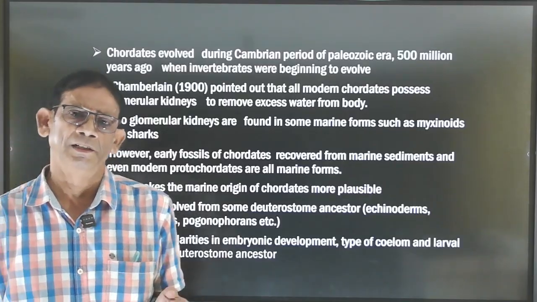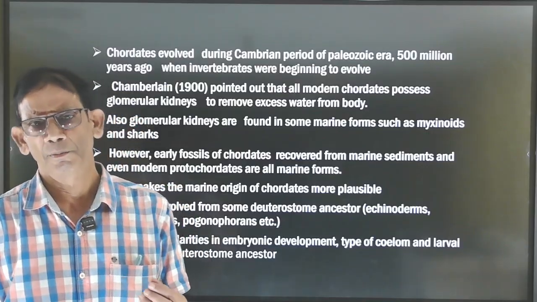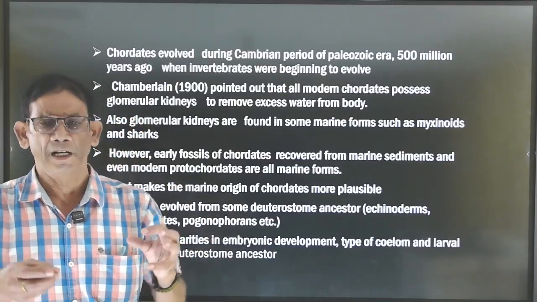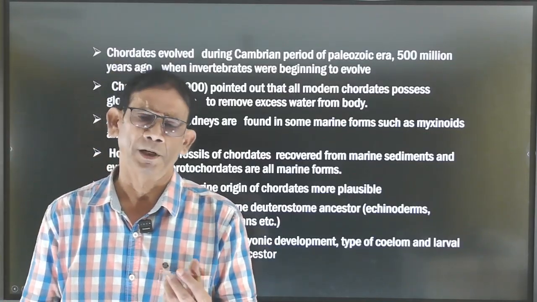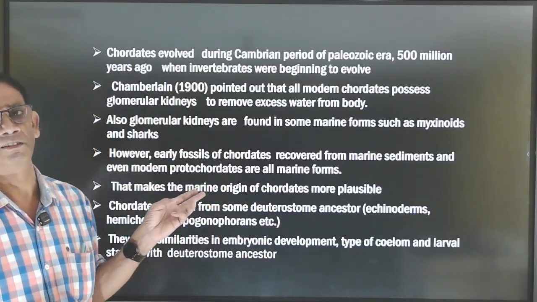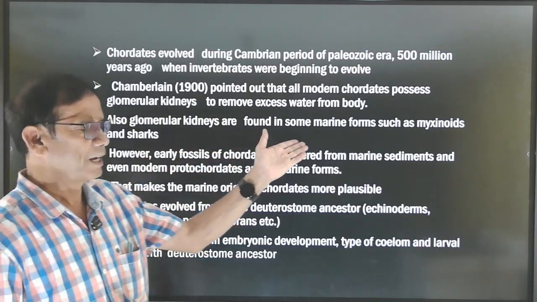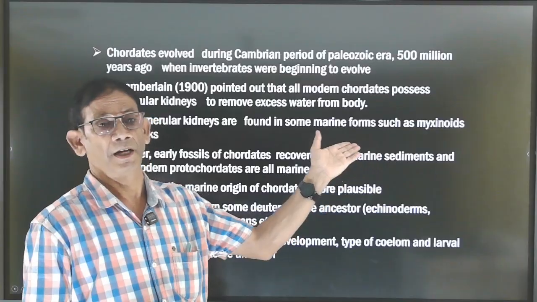What is a glomerular kidney? In our body, the glomerulus is present in the Bowman's capsule, which is a collection of capillary network of renal artery and renal vein. This glomerular kidney was also found by scientists in marine forms such as shark and myxine.